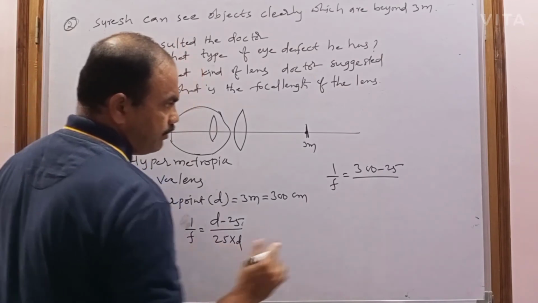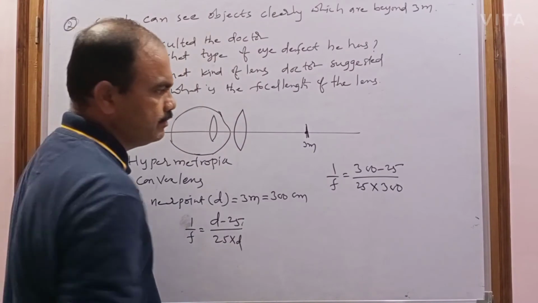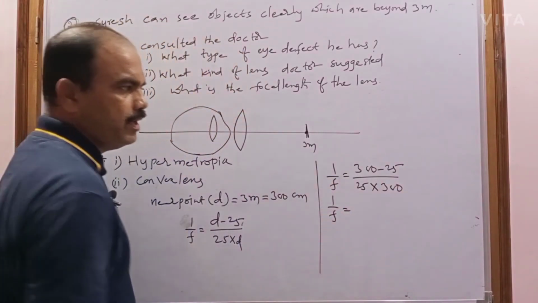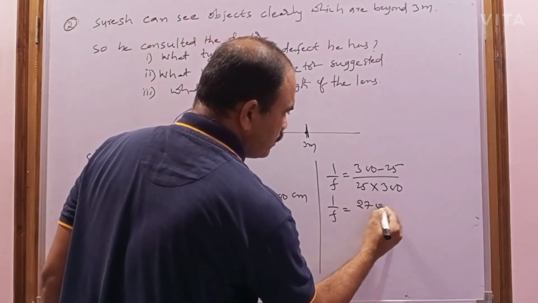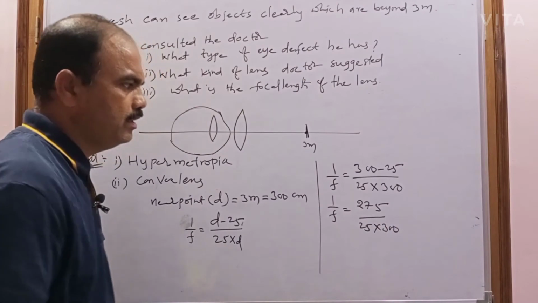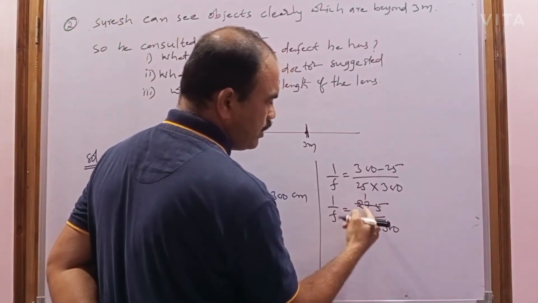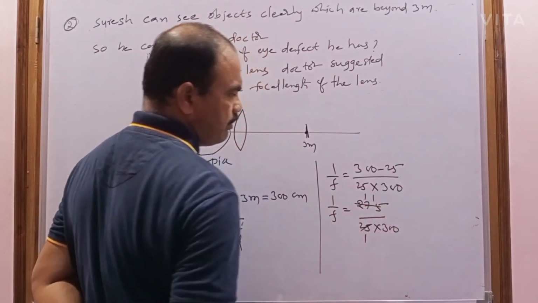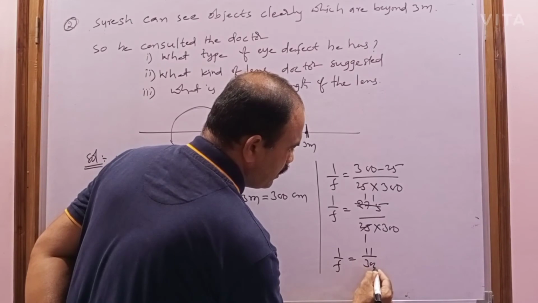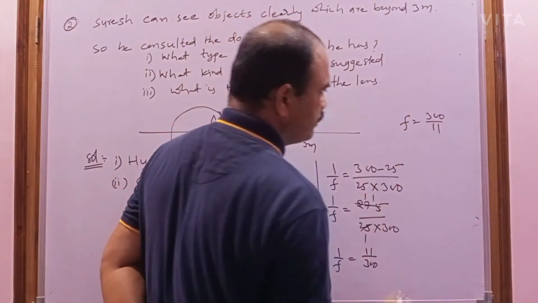Now 25 into d is 300. So 1 by f, 300 minus 25 is 275, so 275 by 25 into 300. 25 ones are 25, again 25 ones are 25, again 25 ones are 25. So 1 by f equal to 11 by 300. Then f equal to 300 by 11.